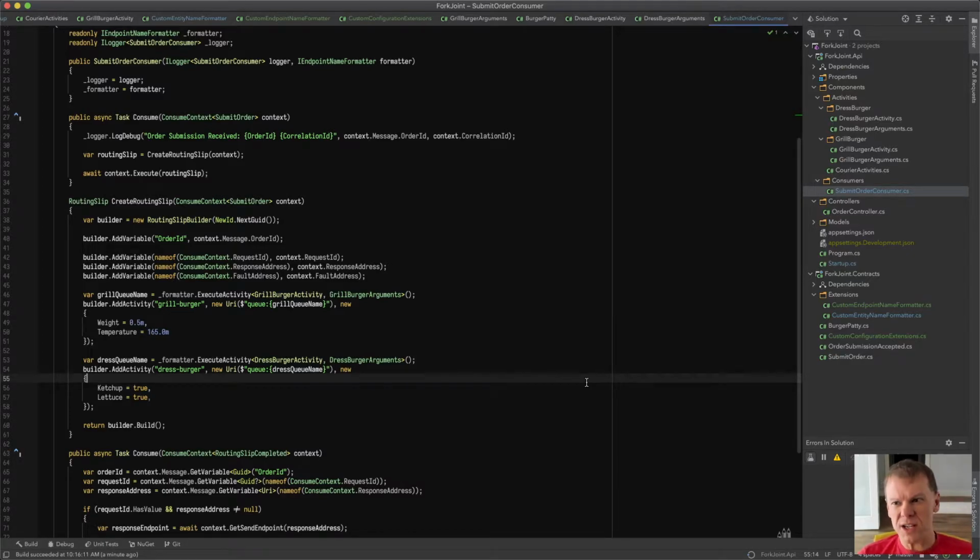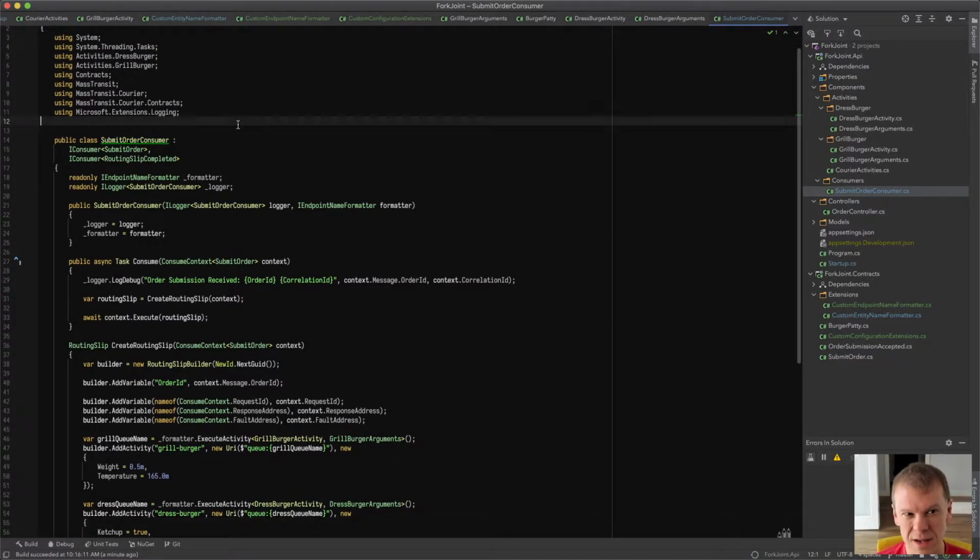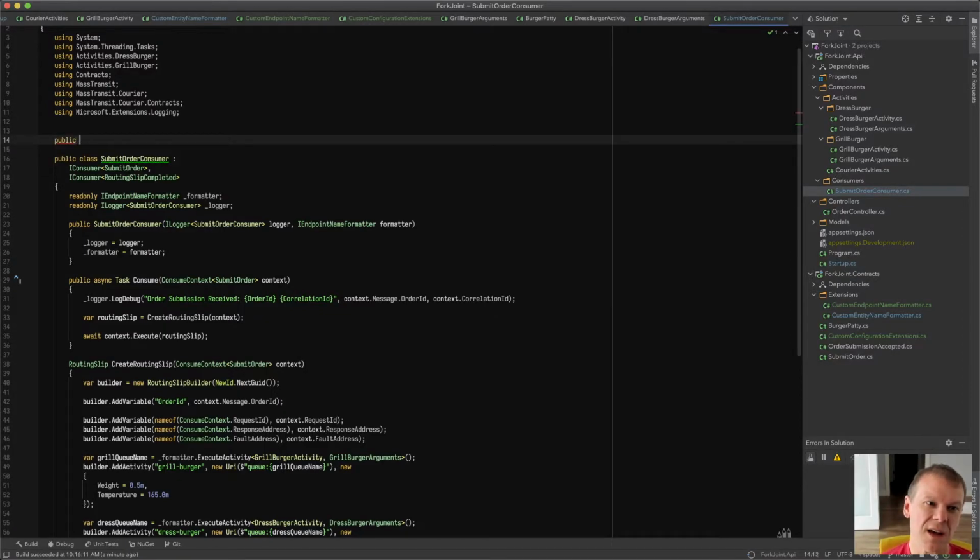It turns out there is actually a class built into MassTransit that can do this for you. So let's take a look at that, because why would we just write all this boilerplate code every time if we know it's built into MassTransit? The reason I went into that is because I wanted you to see that it isn't magic, it's just a class.